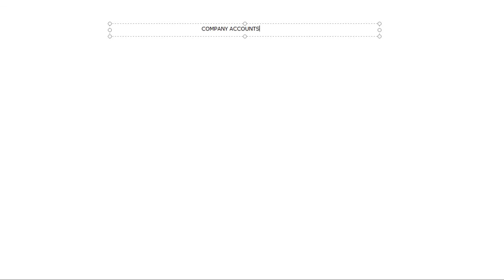Company accounts, we are talking mostly about the capital structure of the company. We are not studying about the capital, we are studying about the capital structure, not about the business, but the capital structure of that particular company. Any company which is registered under the Companies Act of 1956 or 2013 comes under the Companies Act, and needs to follow the rules and regulations, the procedures, the methodology, everything.